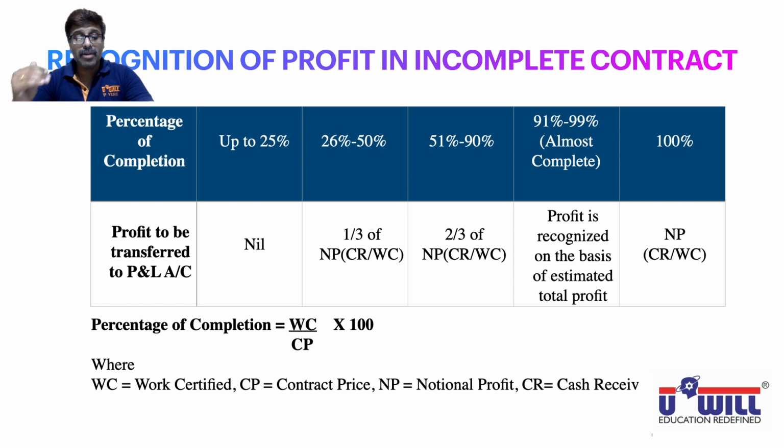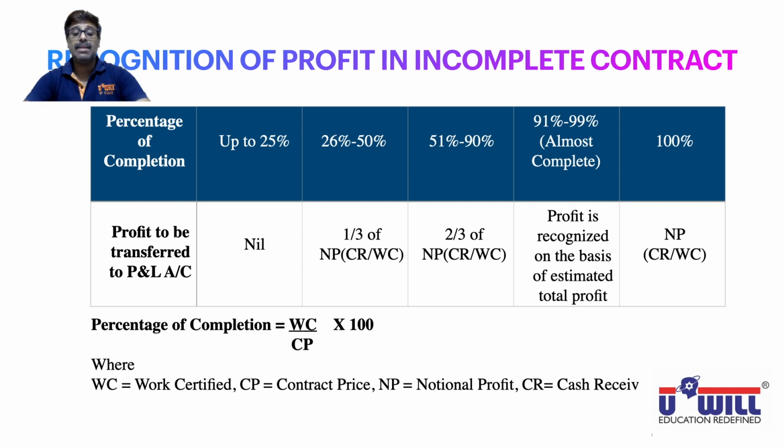And then you remember and write it on your own. What amount will be transferred to P&L account? Up to 25% means hardly any work is done, so nothing will be transferred there. 26 to 50%, 1/3. 51 to 90%, 2/3. Of what? NP into CR upon WC. 91 to 99%, you simply write estimated profit, and 100% means full NP into CR upon WC.